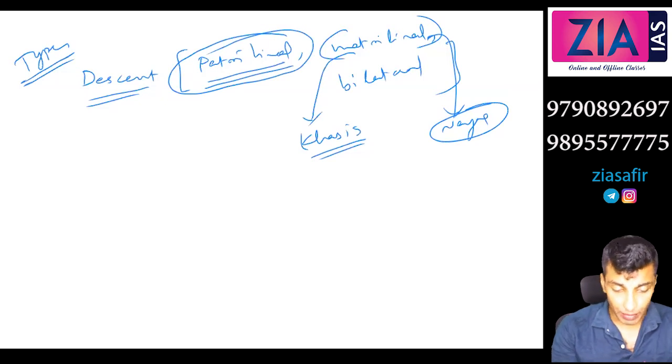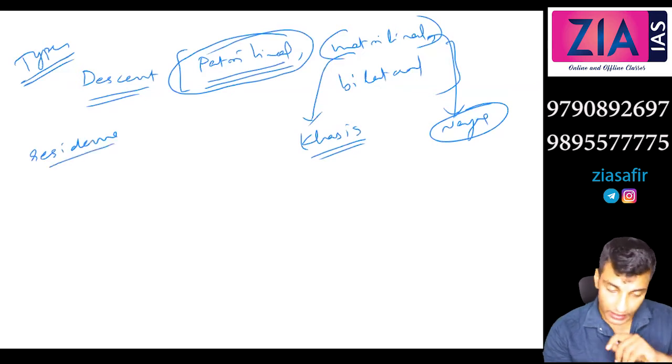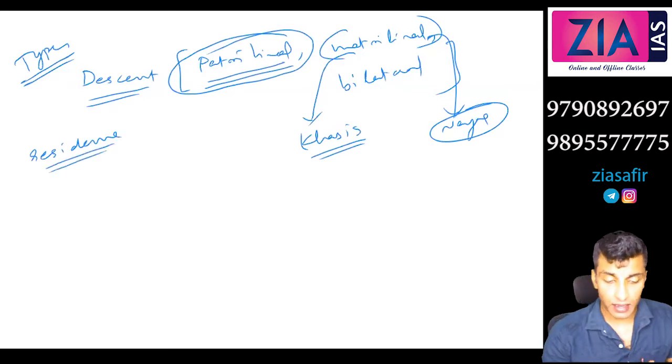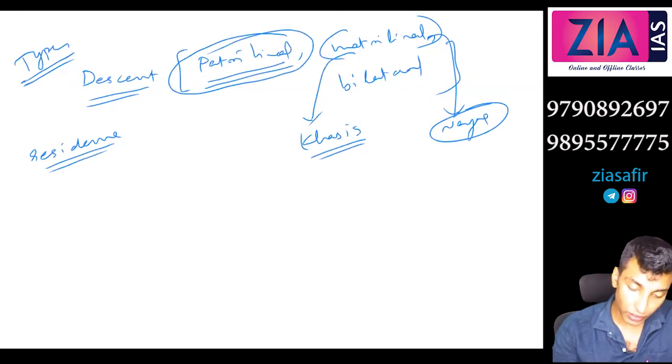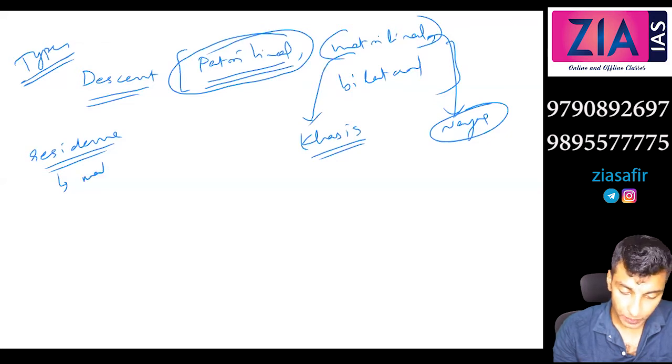Now the family can also be classified on the basis of residence. All these things are there in your PDF. We will discuss, but I am just explaining before that also. So on the basis of residence, it can be matrilocal.